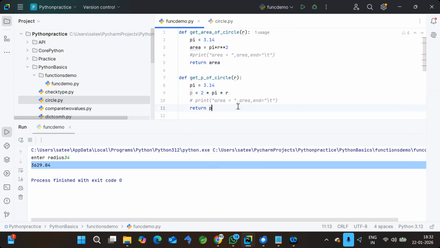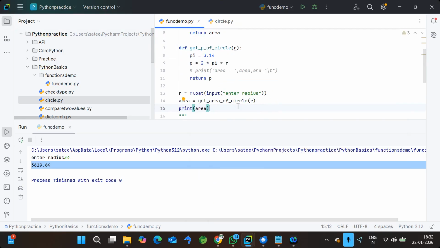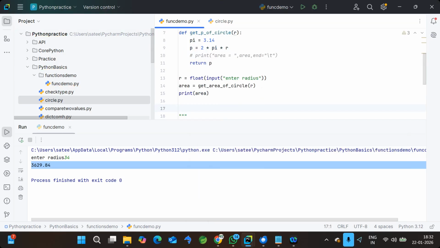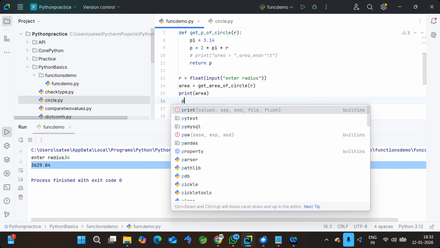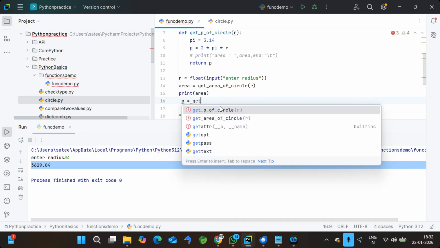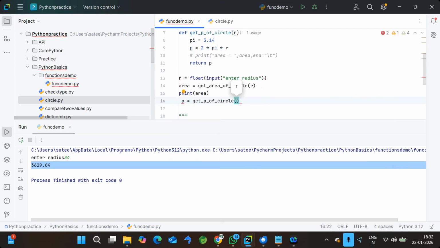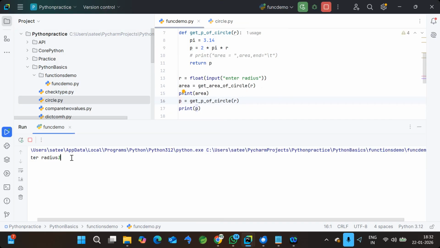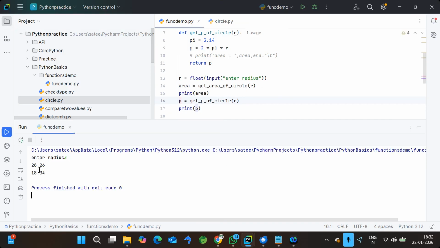Okay. Now if you want to get the perimeter of the circle, again we need to call that. So now p is equal to get_p of circle with the same r, because I need the same radius. So now print p. Likewise, you can write any number of functions. Now if I give the radius, for the same radius you get two values: one is area, another one is perimeter.